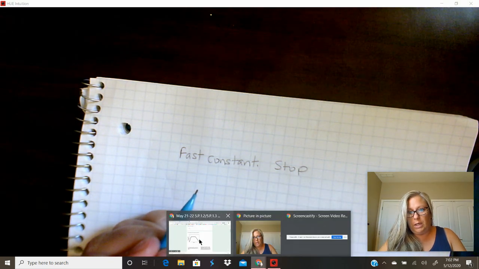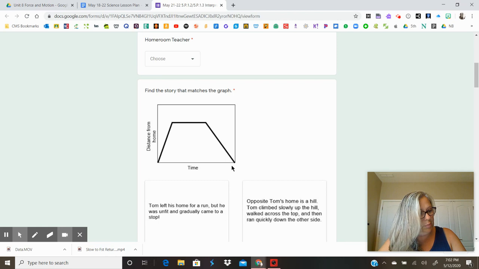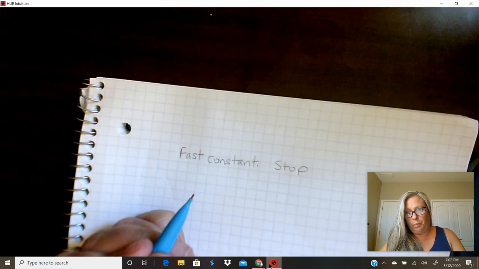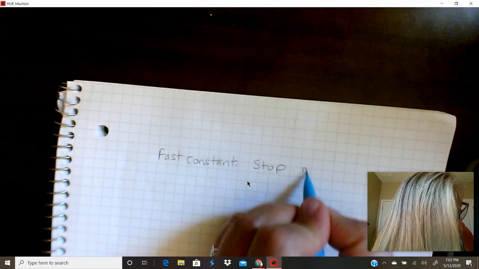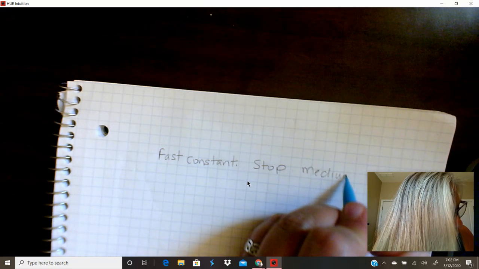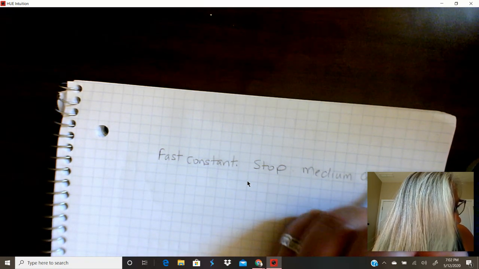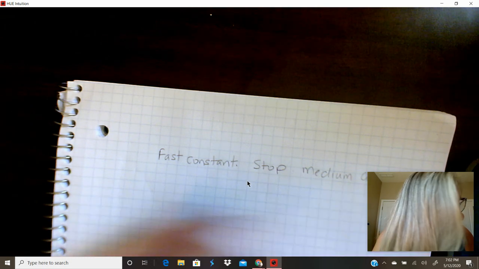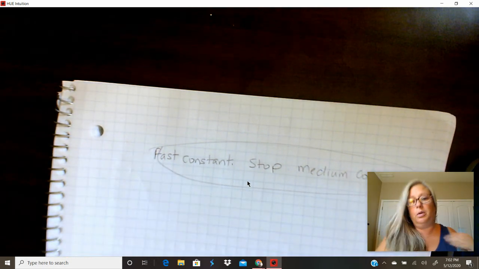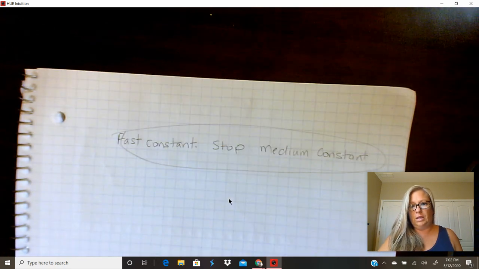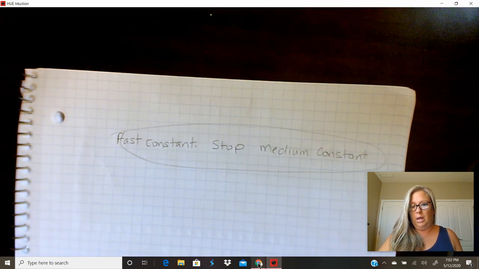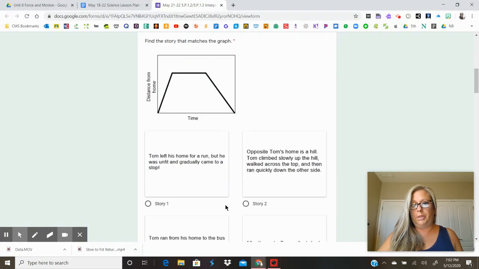and evaluate the graph again, the last line. It's a constant speed, right? But slightly slower because it's not quite as steep. That'd be like a scarier hill on a roller coaster because it's very steep. This one's not as steep, so he's going a little bit slower. So let's say medium constant. What you're doing is you're basically being slick and predicting, right? Now I know from evaluating my graph that I'm looking for fast constant, then a stop, and then a medium constant. So now you have to identify the story that describes the graph.